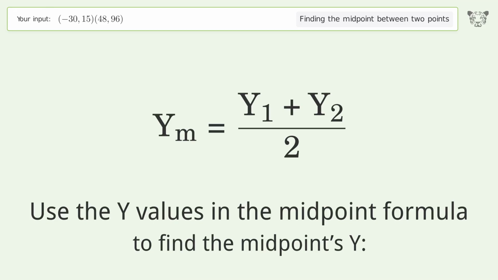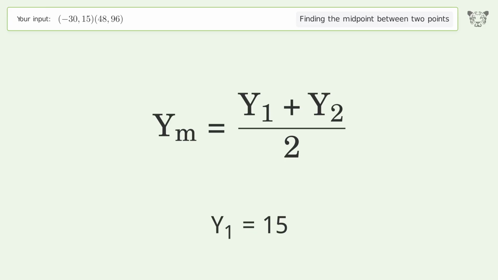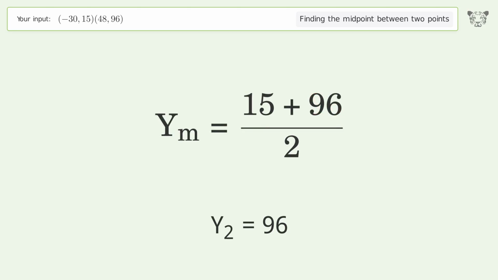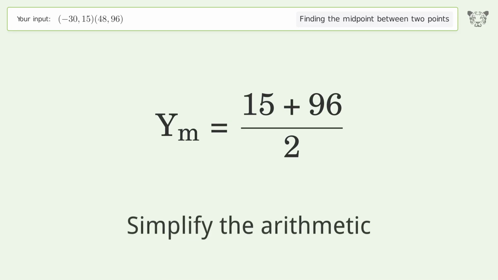Use the y values in the midpoint formula to find the midpoints y. y1 equals 15. y2 equals 96. Simplify the arithmetic.